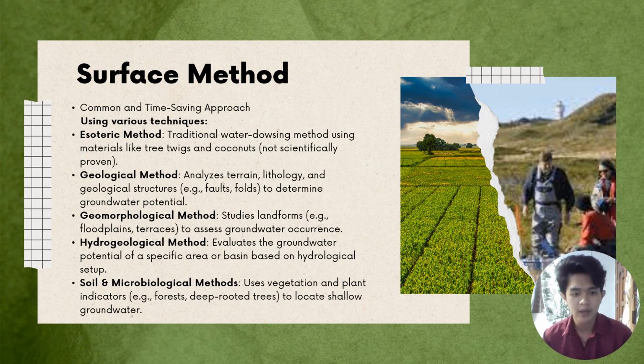It evaluates the groundwater potential of a specific area or basin based on hydrological setup. And the last method of surface method is soil and microbiological methods. It uses vegetation to locate underground water sources.